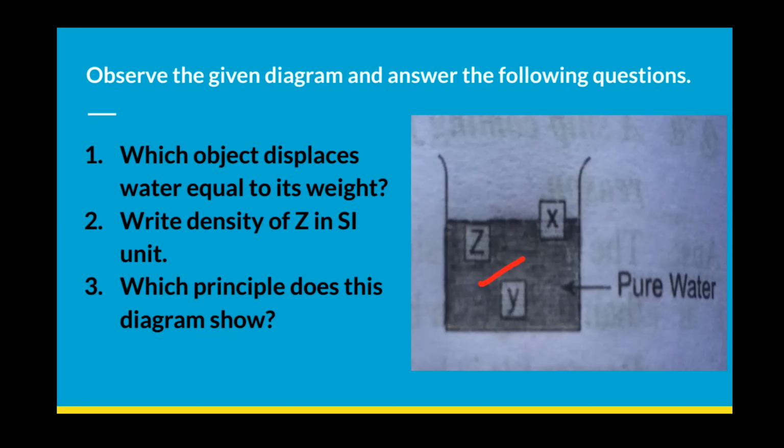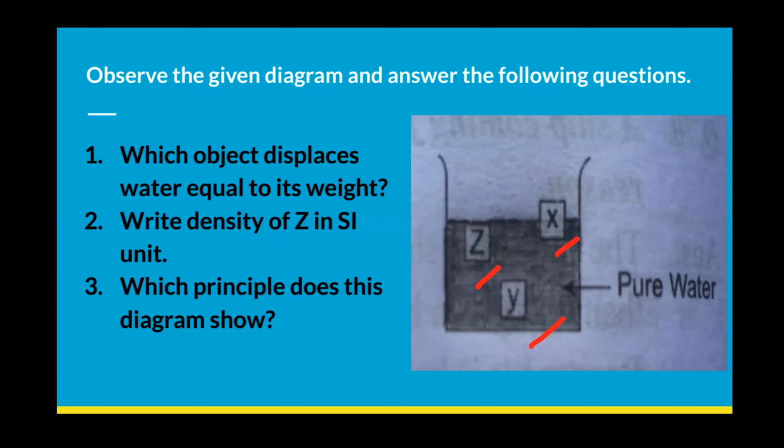Let's go to number 3 then. Which principle does this diagram show? Archimedes principle. Thank you so much. Yes, yes. The diagram shows both the phenomena: two objects X and Z are floating, and Y is sinking.